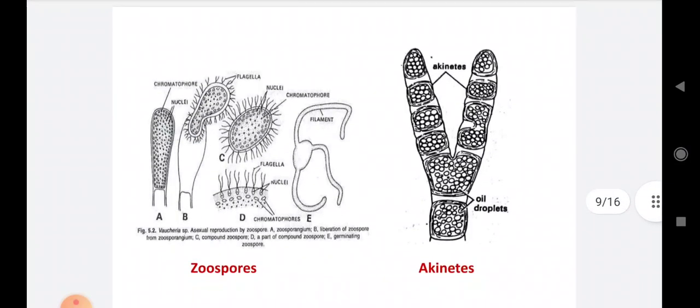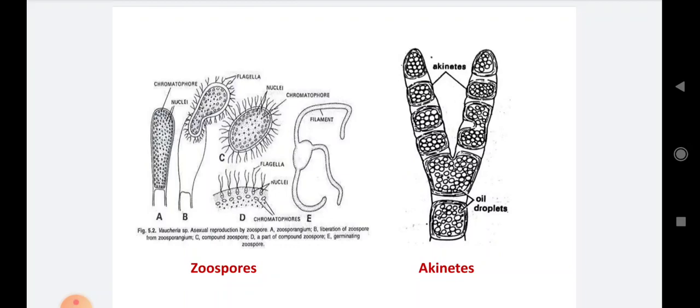This is about the structure of the zoospores and akinetes. You see, first in zoospores, in diagram A, the zoosporangium is developed at the tip of the filament. In diagram B, the zoosporangium is breaking and zoospores are liberated. In diagram C, a matured zoospore, multinucleate, multiflagellate, club shaped is there, and in diagram E, the zoospores develop 3 tube-like tubular germ tubes or siphonaceous structures.